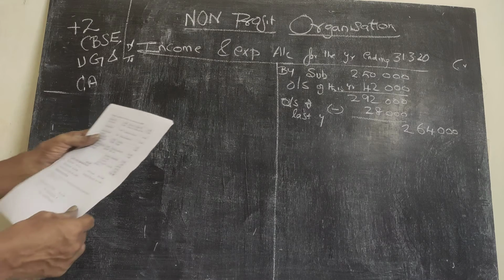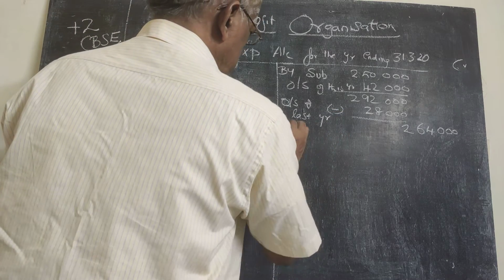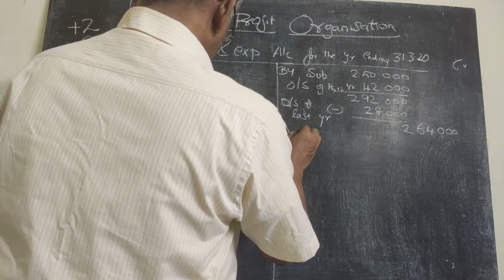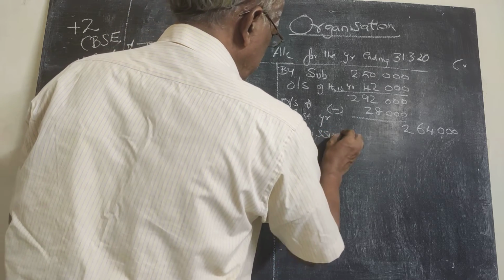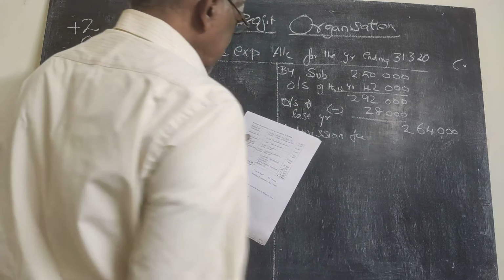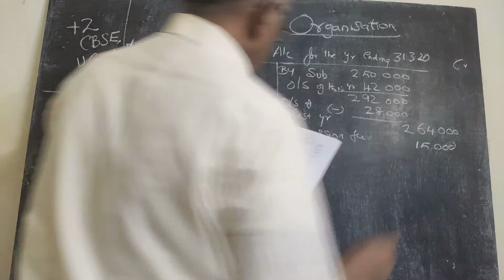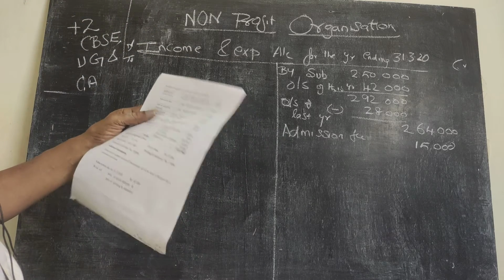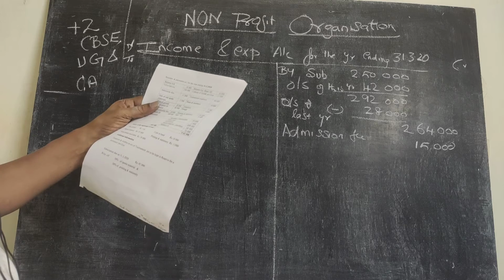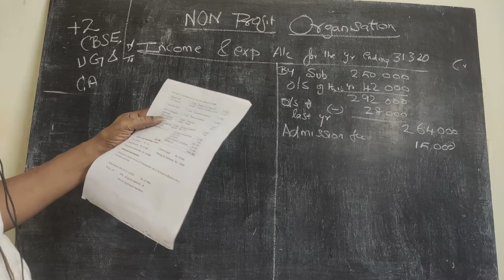Now other receipts. Admission fee: no adjustment. Sometimes they may say that you take 50% towards capital fund, but here nothing is mentioned about that, so the entire 15,000 I am taking. Sale of old sports material: purchase is there, opening balance is there, so we have to work out sports material used.